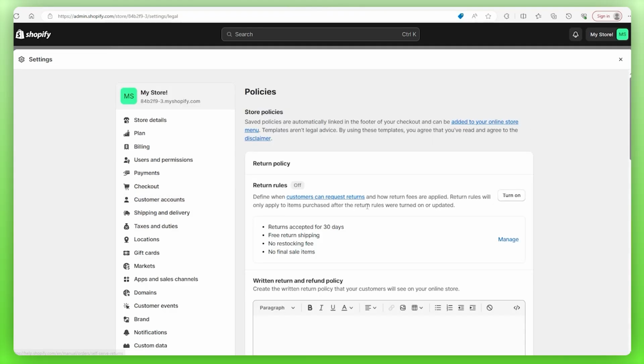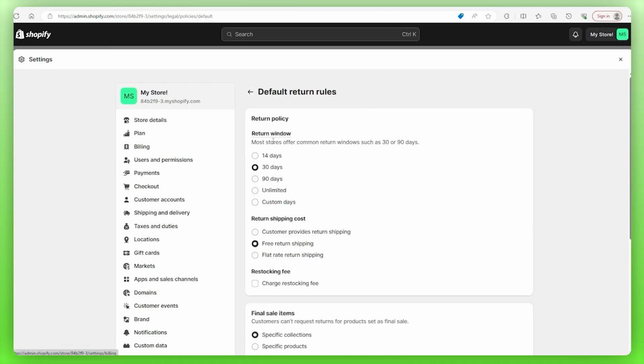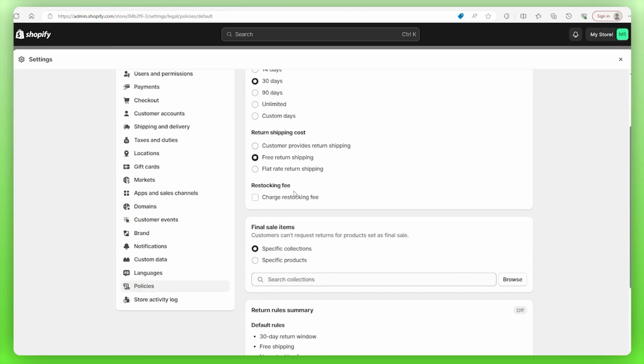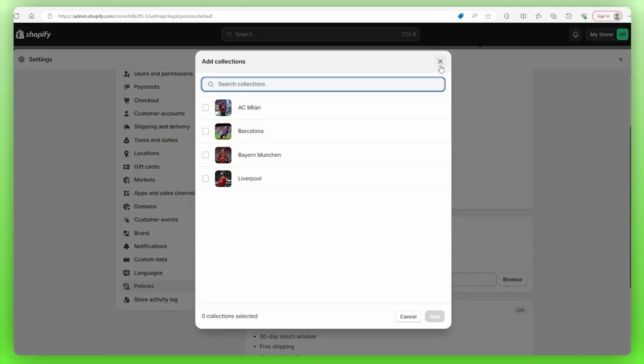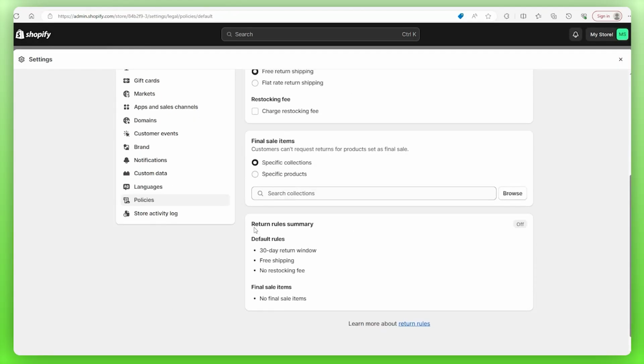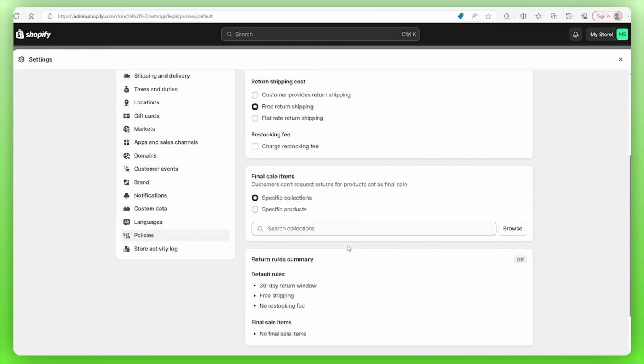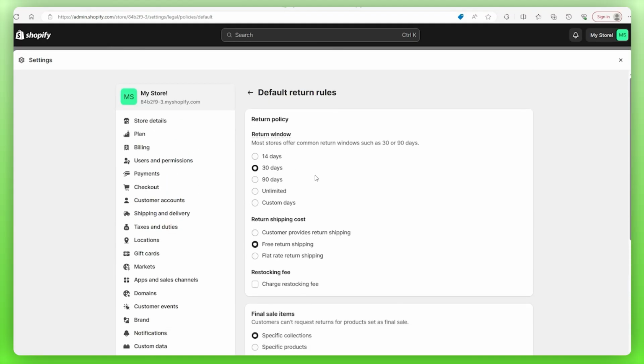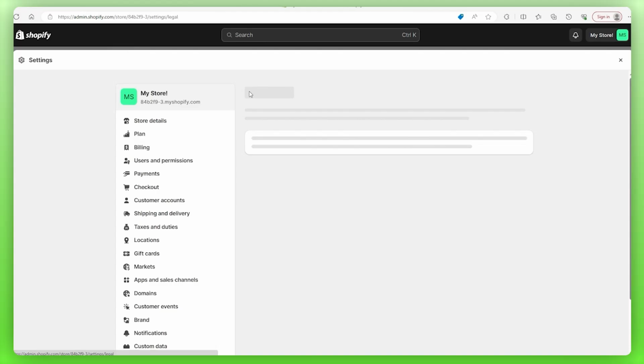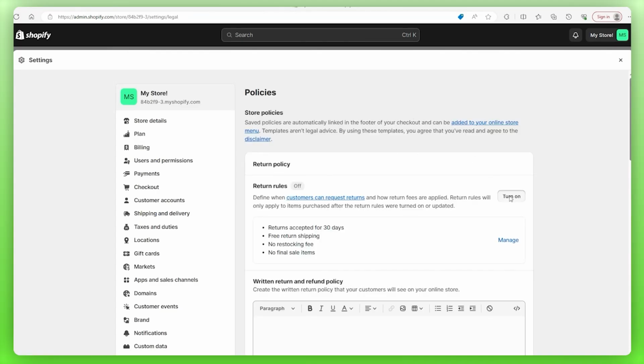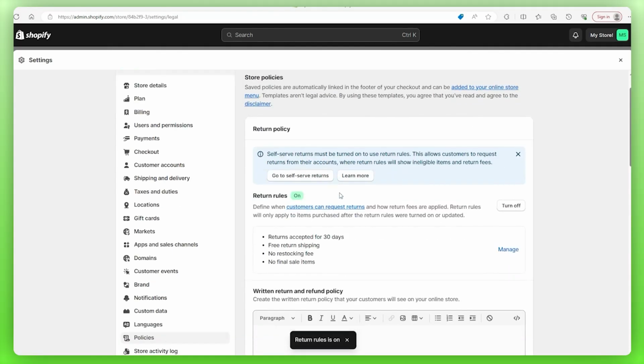The first thing you can do here is edit the terms of the returns policy by clicking on Manage right here. You can pick the time window customers have to return something, the return rate down below, and then down here you can set which products or collections cannot be returned when you have a final sale. And then at the bottom is the summary of your return policy. Now just go back to the previous page by clicking on this backwards arrow and hit Turn On, and your return policy will be applied.